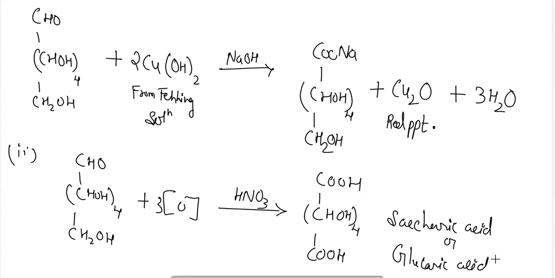That is the Haworth representation. Presently, the representation which we have used here is the Fischer representation. The next representation which we are going to study is the Pyranose structure, or the Haworth projection for the glucose.